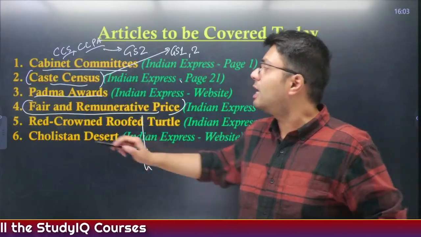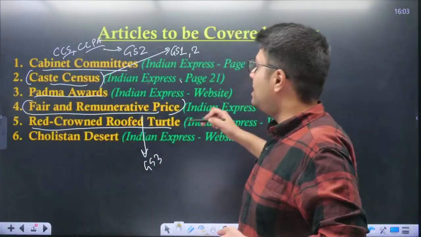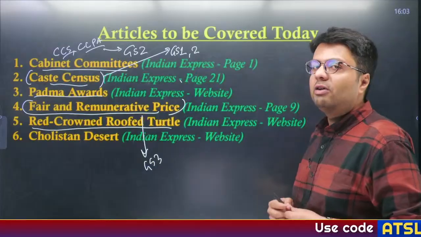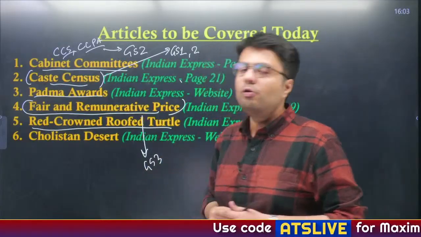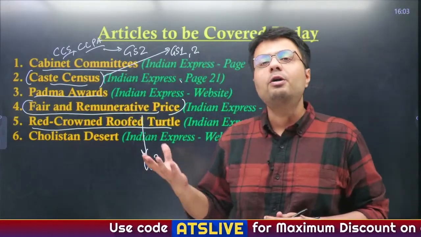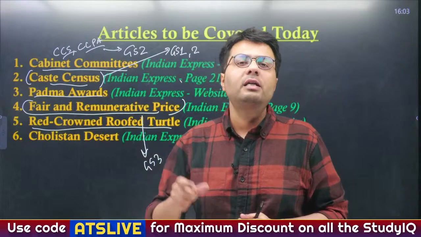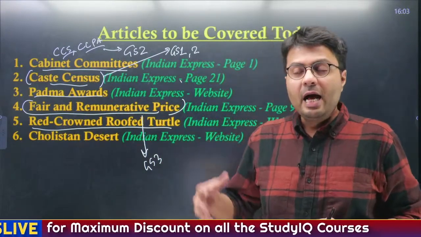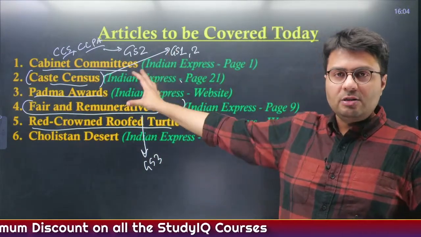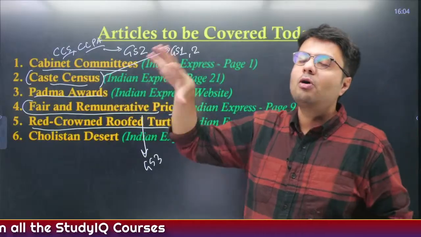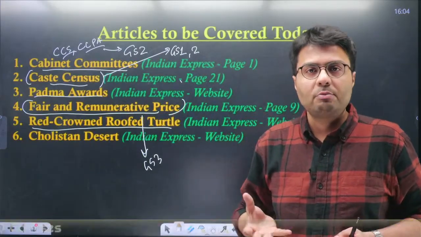In the fifth article, we'll discuss yesterday's left out article, that is about a critically endangered species, the red crowned roof turtle, because these turtles were introduced in a wildlife sanctuary located in the western part of Uttar Pradesh, and that is why these critically endangered species automatically become important from our exams perspective.